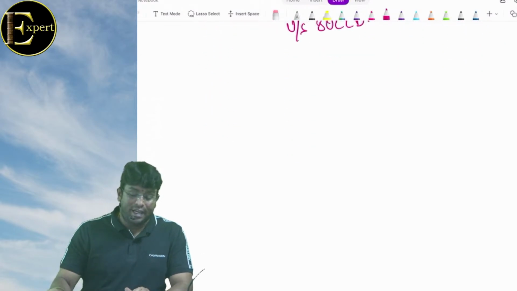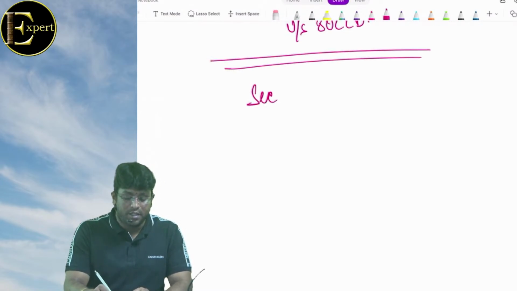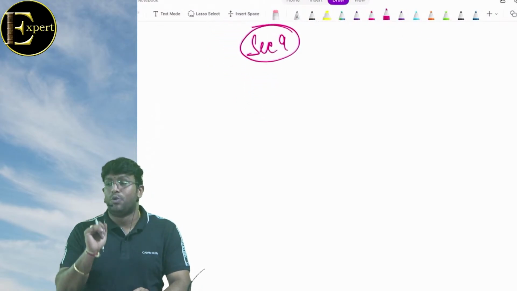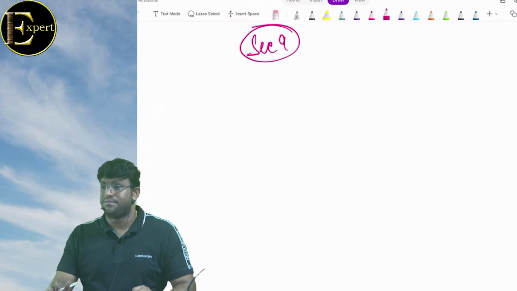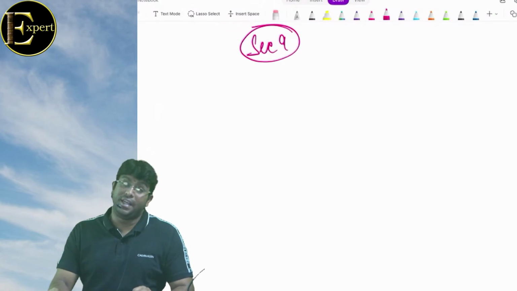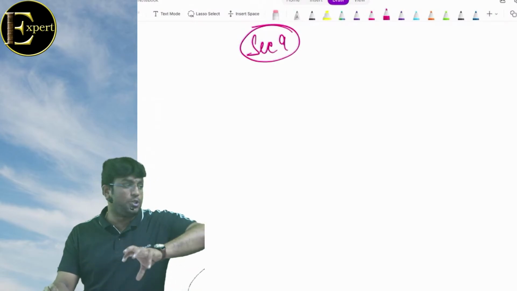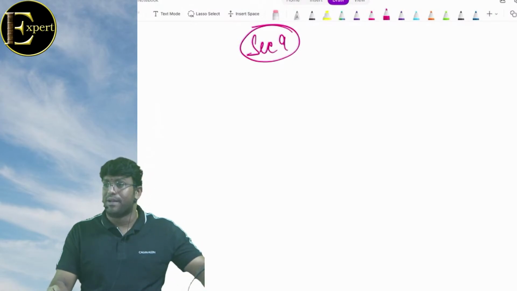Good. Finally, we have got to talk about something important left out. That is section 9, which talks about incomes deemed to accrue or arise in India. What is section 7? Income deemed to be received in India. Section 9, income deemed to accrue in India. Clear? Take a short break. After the break, we'll talk about section 9.